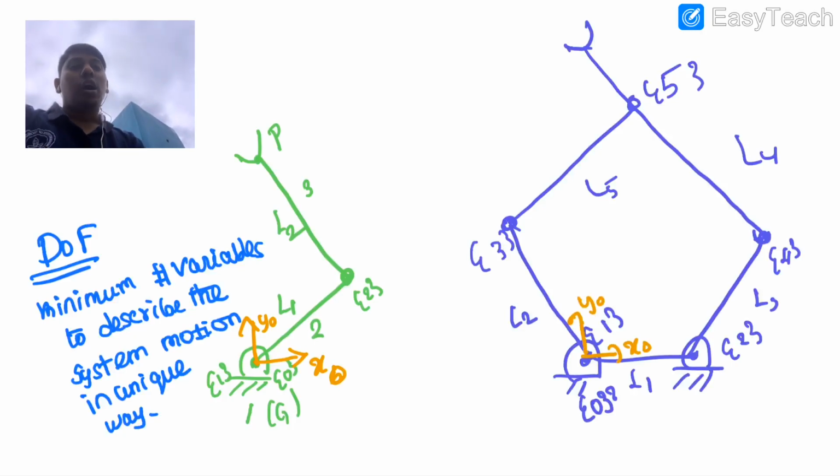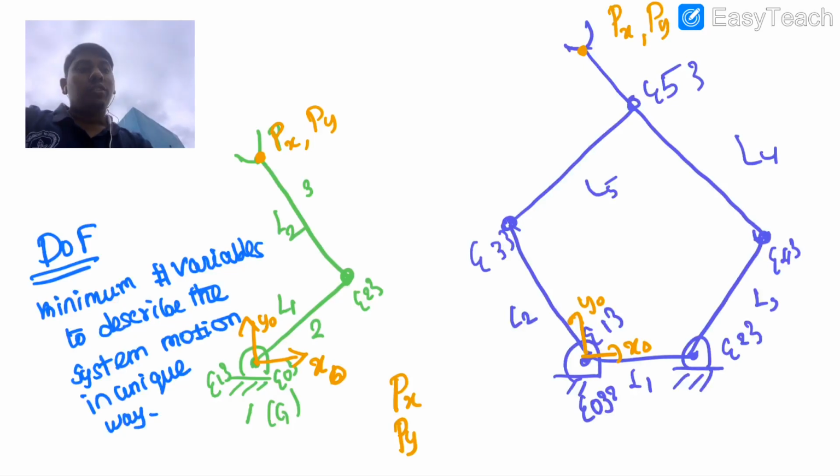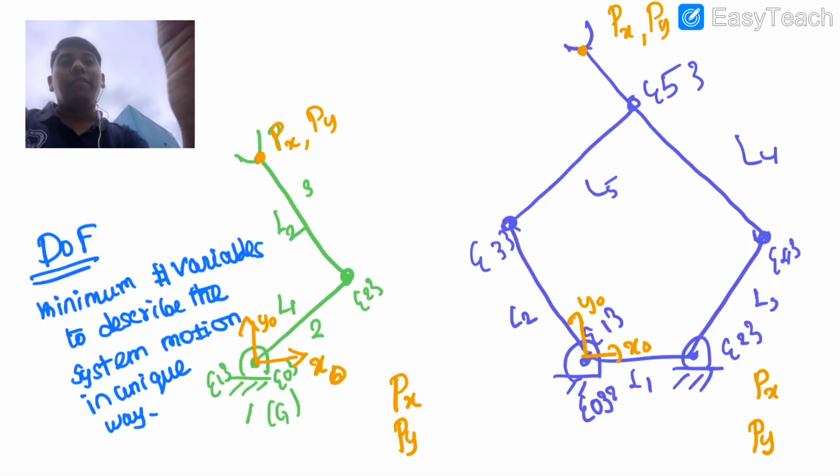I want to describe the position of this point, so px and py I am interested in. So how many variables are required to describe the system of these two? I can directly write px and py. In this case also, this is the point of interest, so here also I can write px and py, but this px, py I can even write in another form.